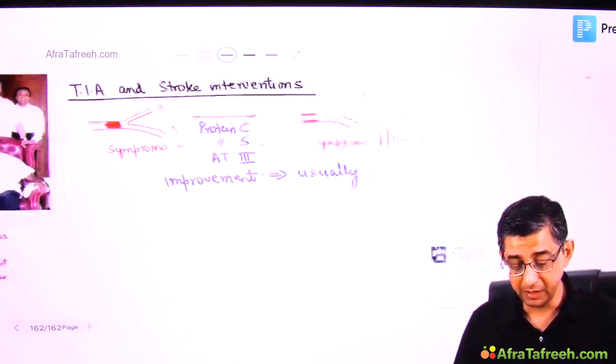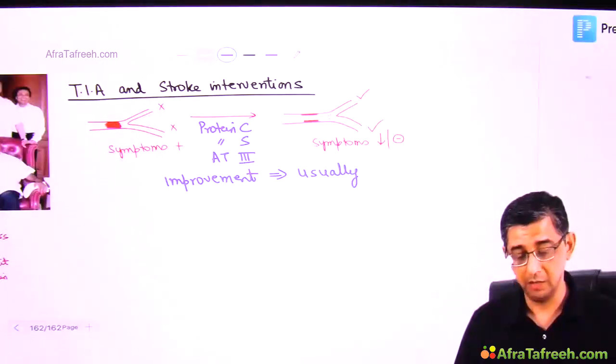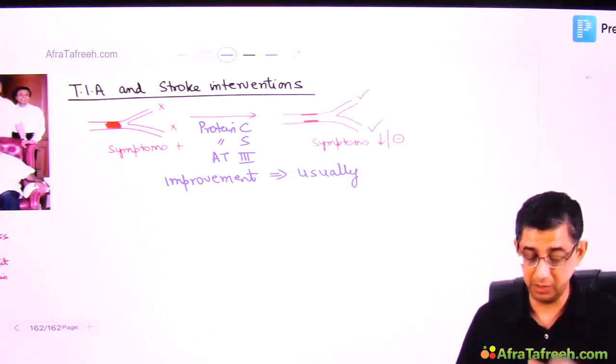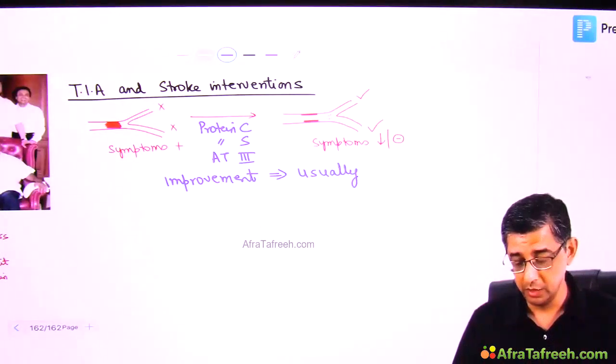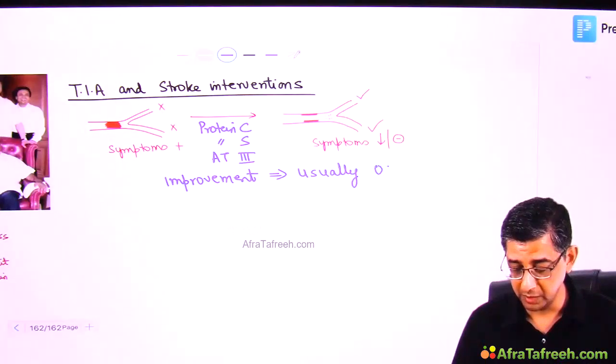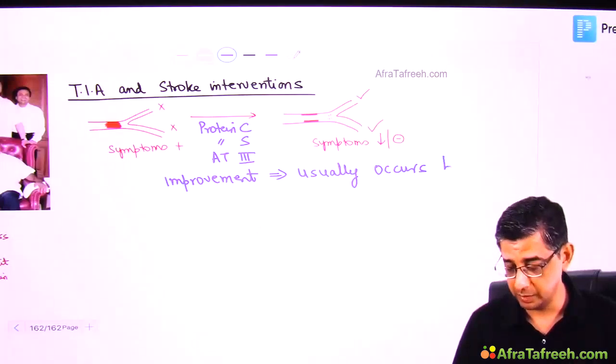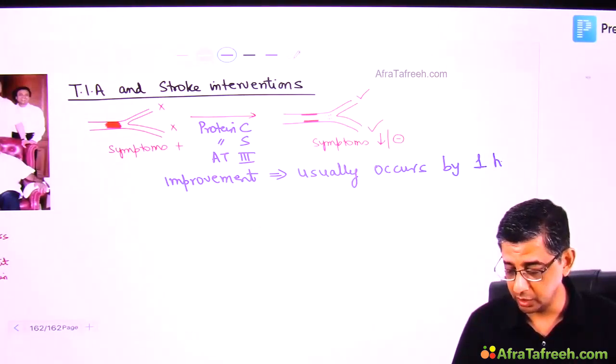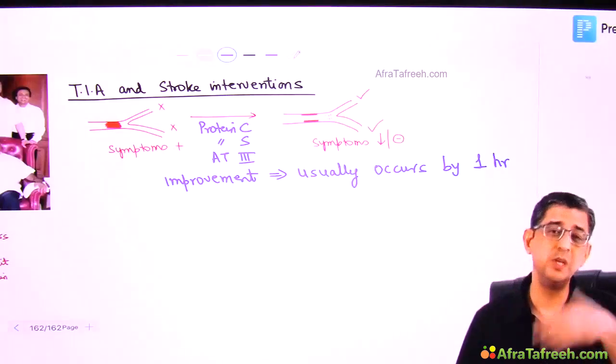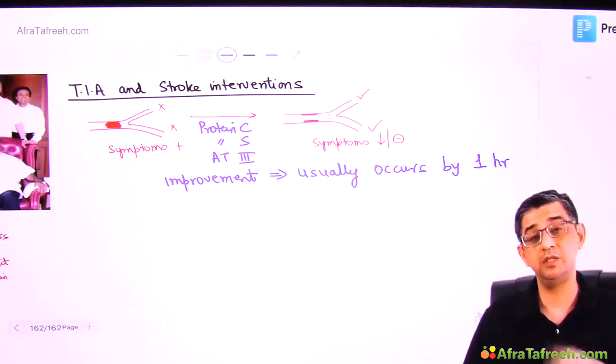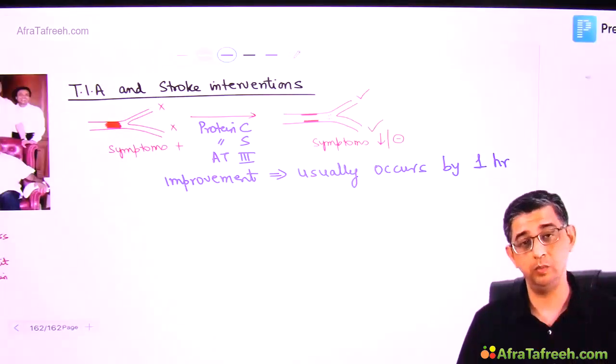But if it is a transient ischemic attack, in most of the cases, because we are calling it transient, that is why I'm saying, because the thrombus was disintegrated, so the resolution usually occurs by the first hour only. Obviously, the upper limit is 24 hours, but please remember, if resolution has not occurred by 1 hour, then it will mostly progress into stroke, and that means that if it is ischemic stroke, you will have to do thrombolysis.